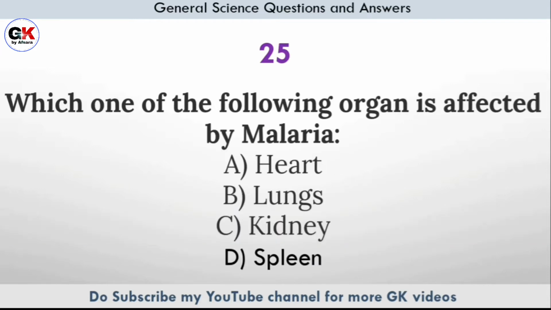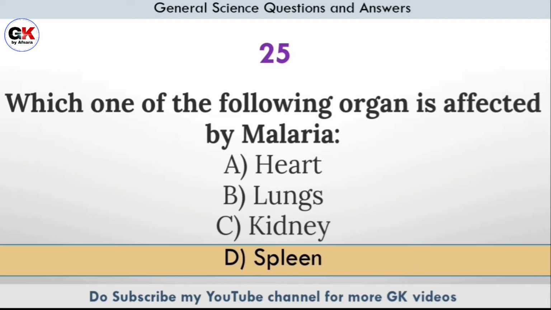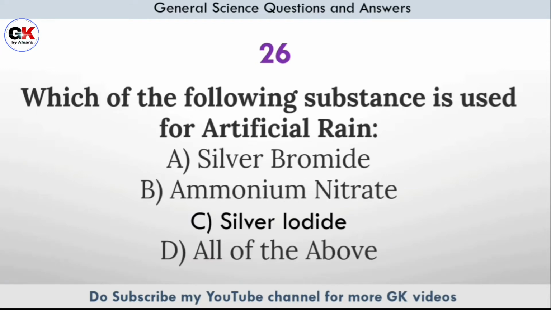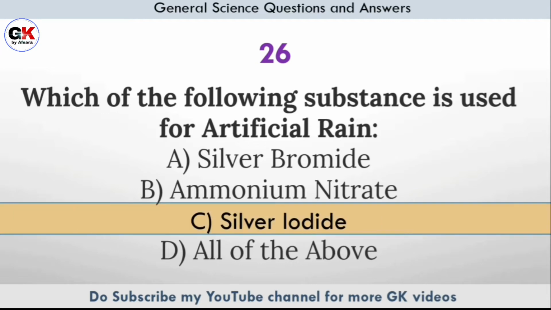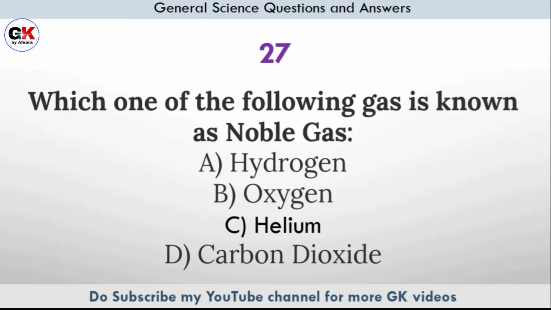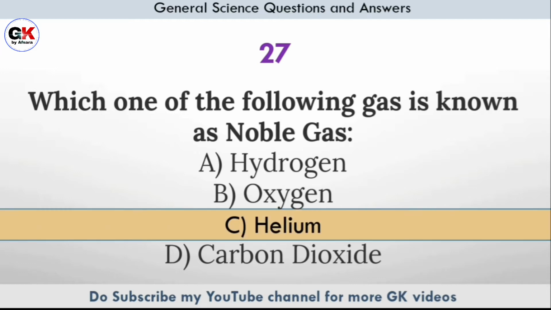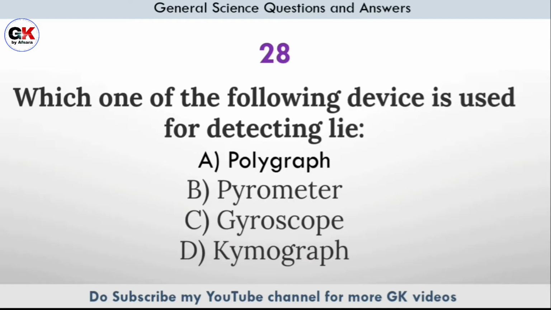Which one of the following organ is affected by malaria? Answer option D, spleen. Which of the following substance is used for artificial rain? Answer option C, silver iodide. Which one of the following gas is known as noble gas? Answer option C, helium.